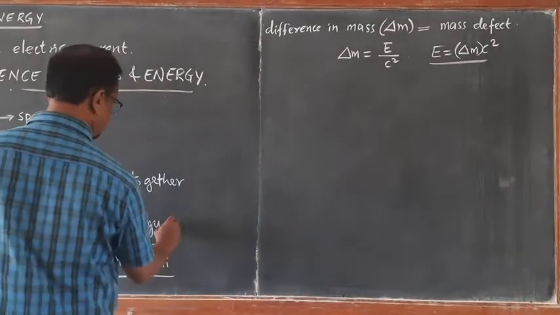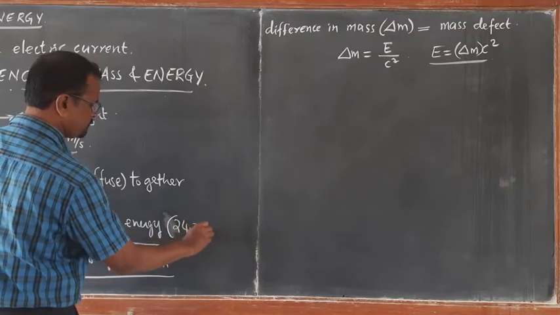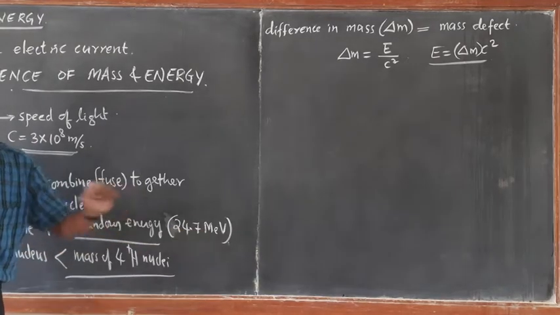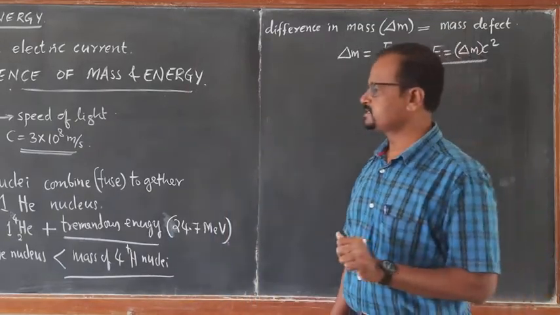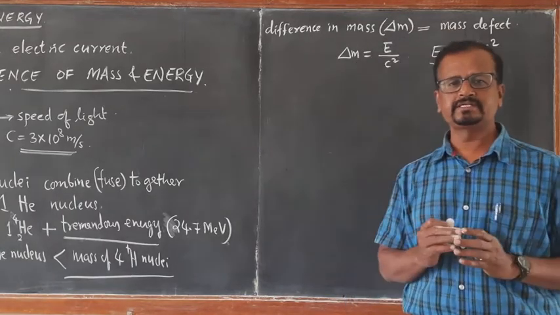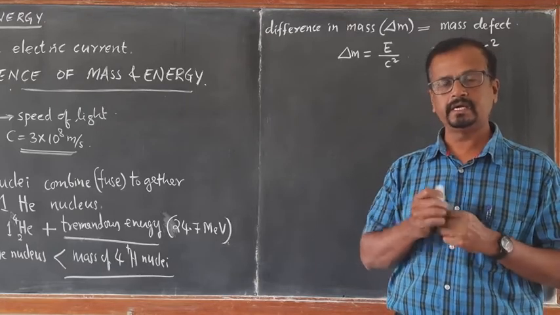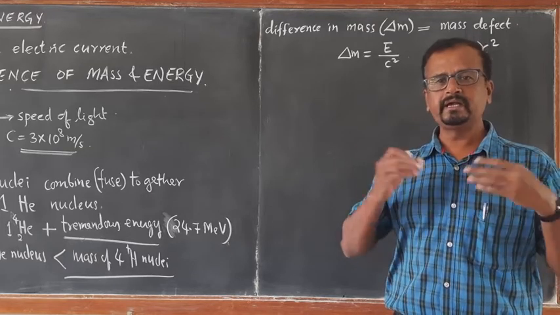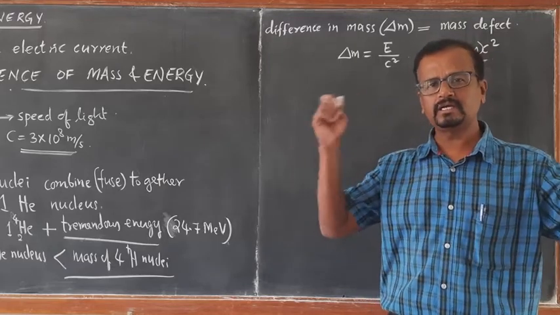In this reaction, the energy released is 24.7 million electron volt. That is called the nuclear fusion reaction, which is very essential for all life to exist on the surface of Earth. It is the perennial source of energy for our Earth and also for the entire solar system. The same reactions also take place on all the stars.